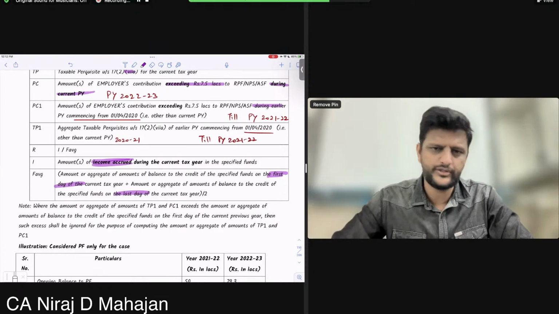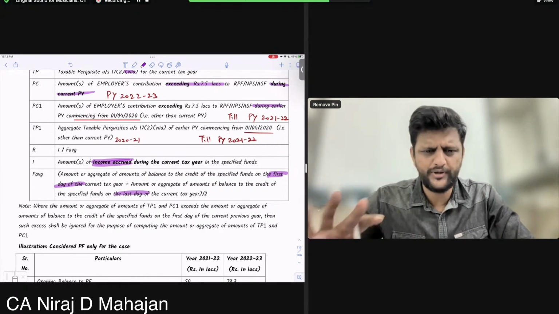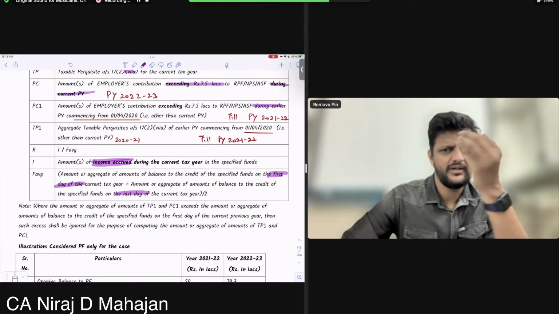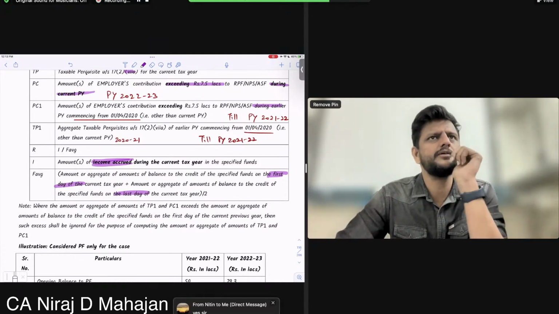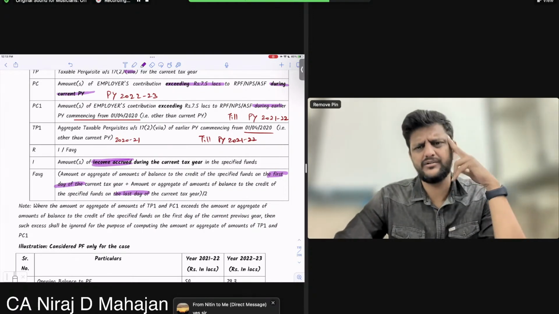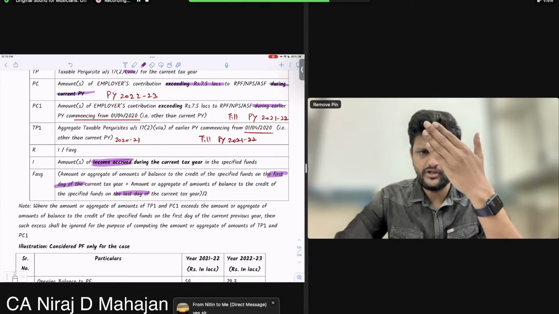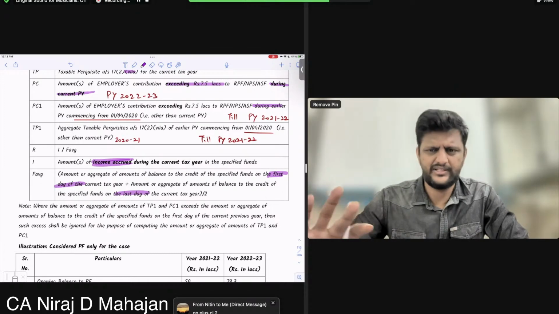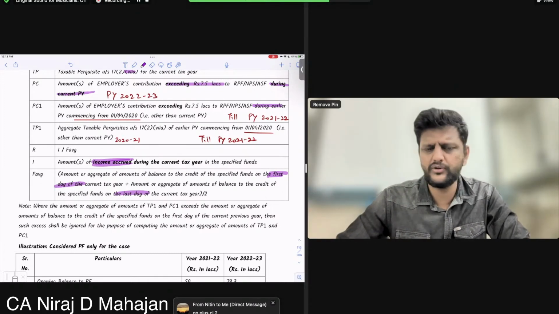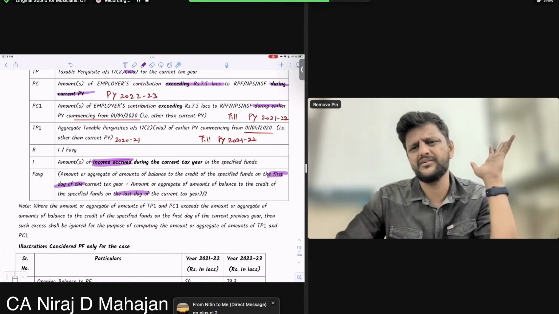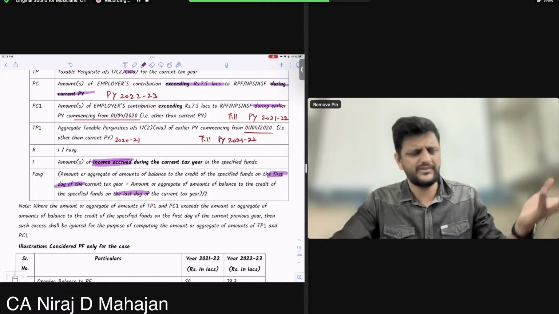Simple. Pay attention. You have a balance sheet, you understand trial balance, opening stock, closing stock. There is some figure of opening stock and some figure of closing stock. If I talk about the average stock during the year, what will you say? Opening stock plus closing stock divided by 2. Very good, correct, Nandan. Same simple logic. I get my average stock during the year. Same thing I'm doing here.